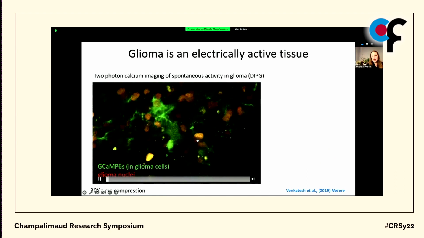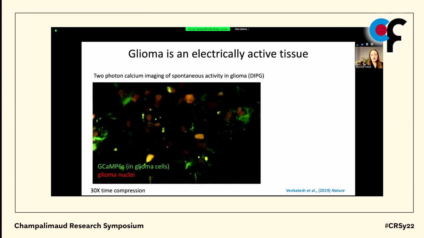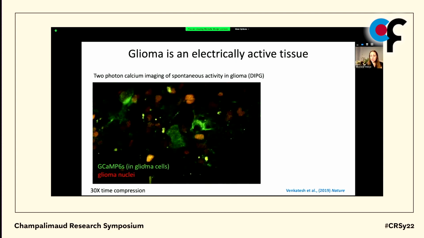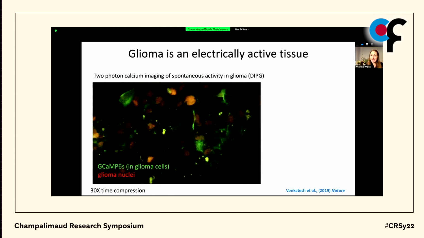We can visualize this electrical activity in the tumor using genetically encoded calcium indicators. And I think this particular calcium imaging, showing you the electrical currents in the cancer cells using calcium transients as a surrogate, really underscores this new understanding that these cancers are actually electrically active tissues. And that is not how we have been approaching them.